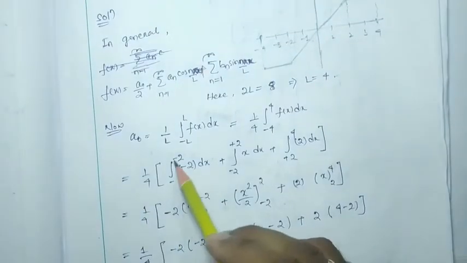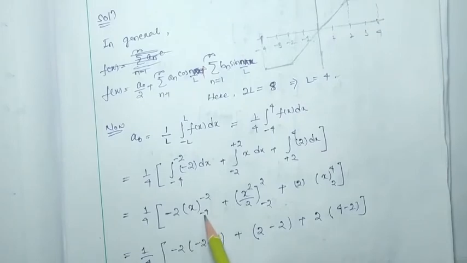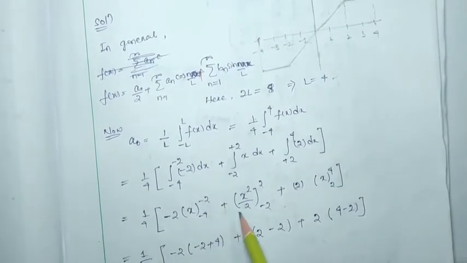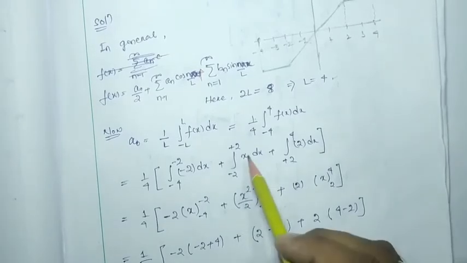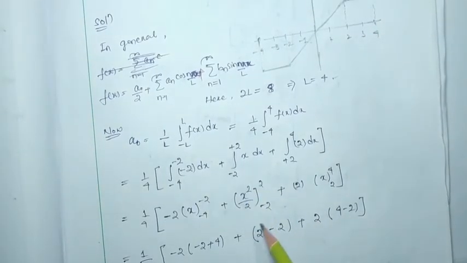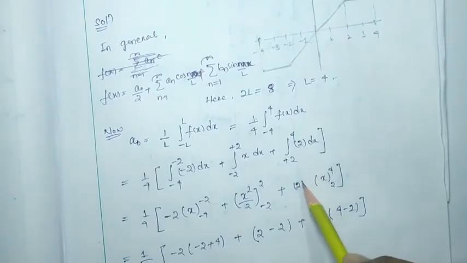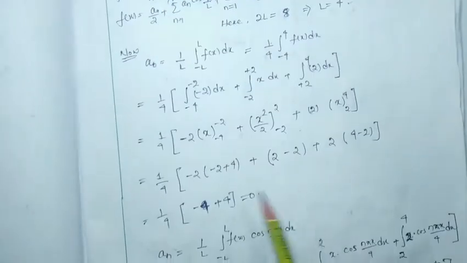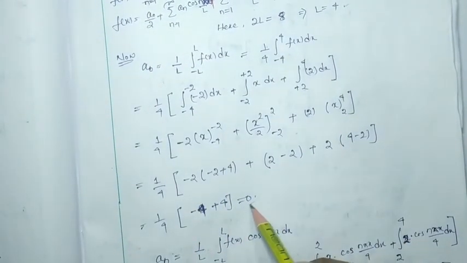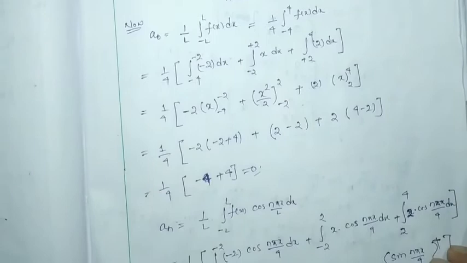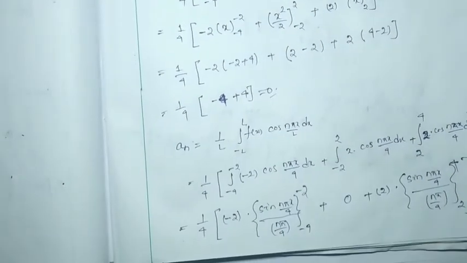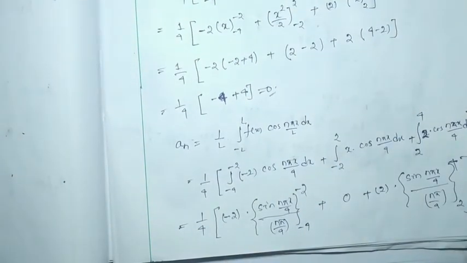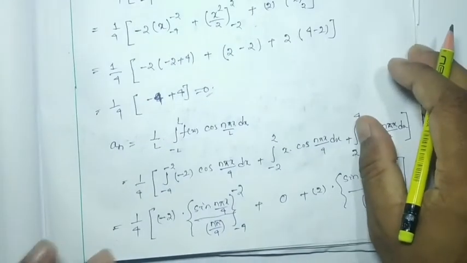Now integrating this, we get -2x with limits -4 to -2, then plus x square by 2, the integration of x, with limits -2 to 2, and the integration of the last one will be 2x with limits 2 to 4. If we put all the limits, then we find the value of a0 will be equal to 0. So the a0 value we found is 0.